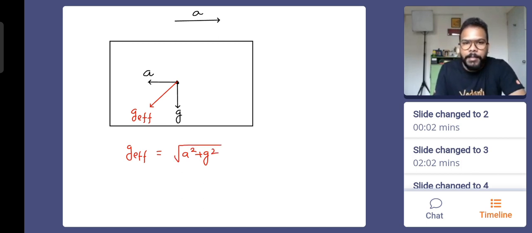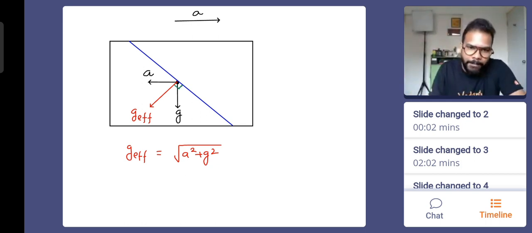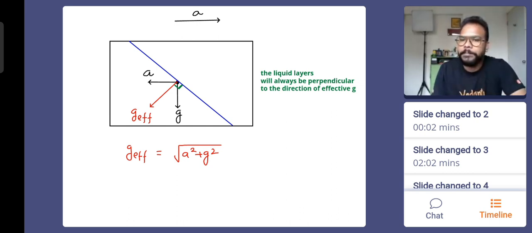So the layer of the liquid will always arrange itself perpendicular to the direction of g effective. The layers of the liquid will always arrange themselves in a direction that is perpendicular to g effective. That's the key to understand. I will write that also for all of you. The liquid layers will always be perpendicular to the direction of effective g. Difficult to try at home because you cannot continuously accelerate the container.